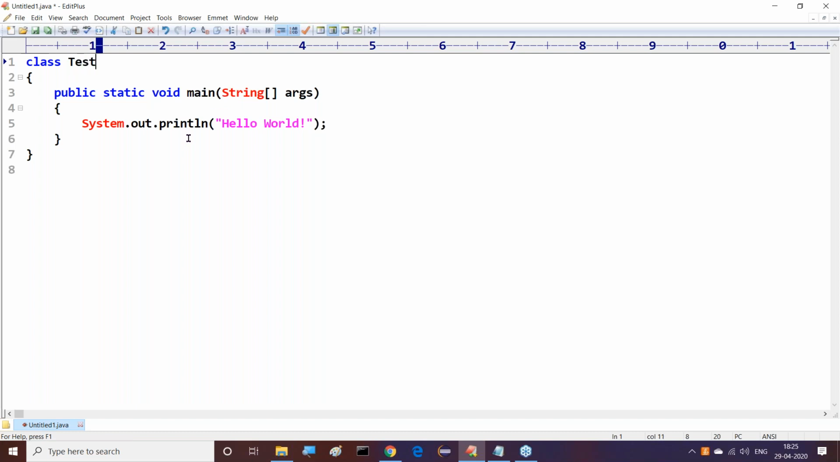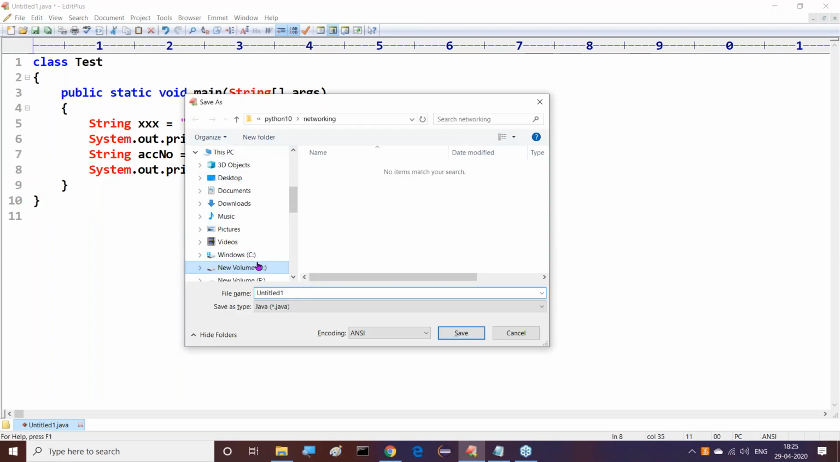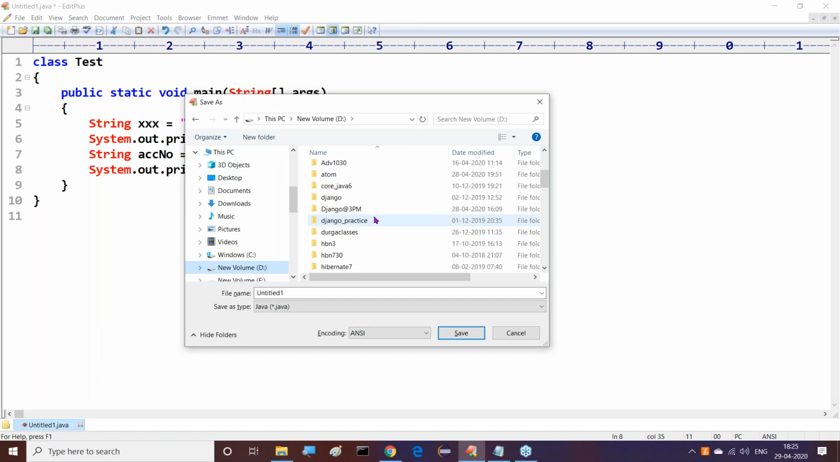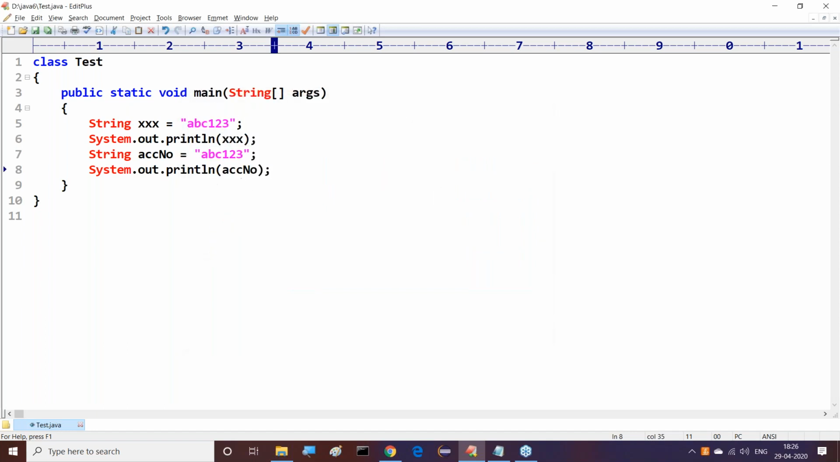I can write class Tester. Here I can go for String XXX is equal to ABC123, and I can display the XXX value also. Similarly, String accountNumber is equal to the same ABC123, and System.out.println of accountNumber. Save this as Tester.java. Now I can compile and execute it. It will not give any problem.